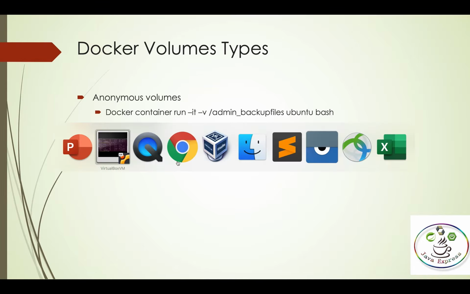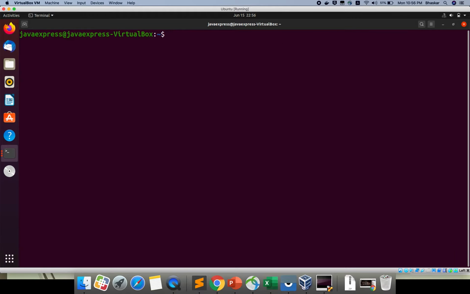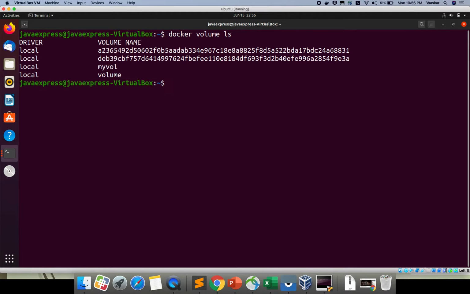Let me start my terminal. Let me clear my screen. If you want to see what volumes are available inside the Docker engine, use this command, docker volume ls. Right now I have 4 volumes. Let me remove one with docker volume rm.